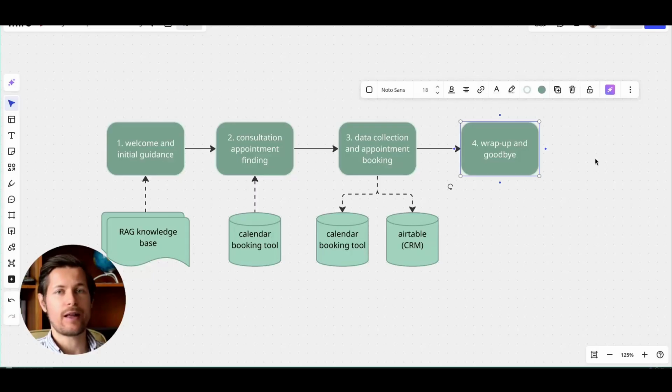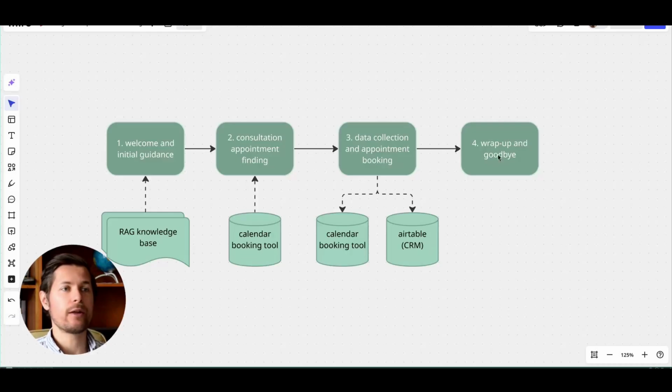So here we just outlined the high-level overview. So what are the steps of the conversation? Any typical conversation that a client might have with a lawyer on their first contact when they want to inquire about the services and how the lawyer might help them. But the quality of the chatbot ultimately resides in how well we prompt each of these steps. Now let's go into Voiceflow.